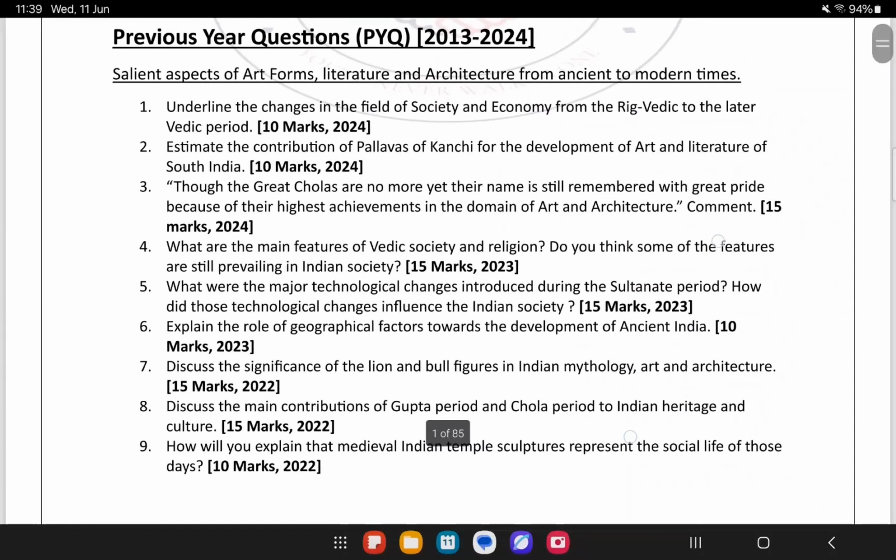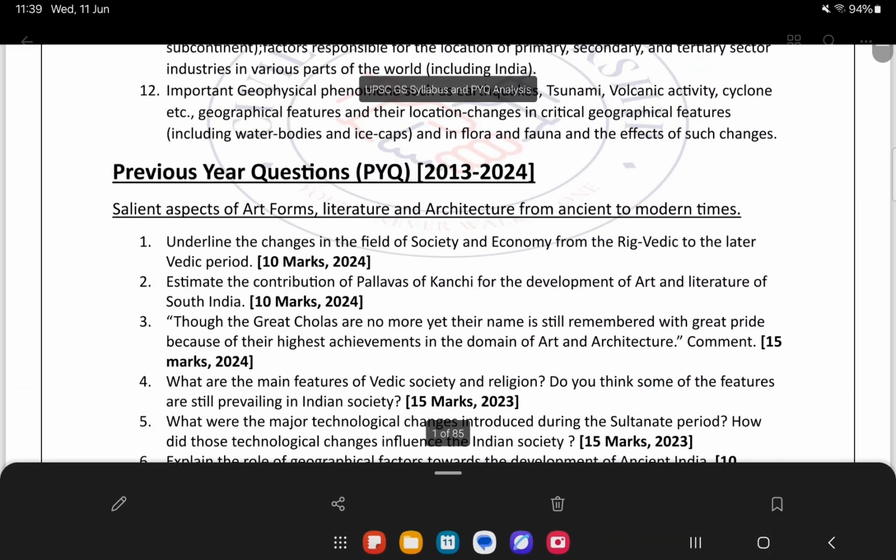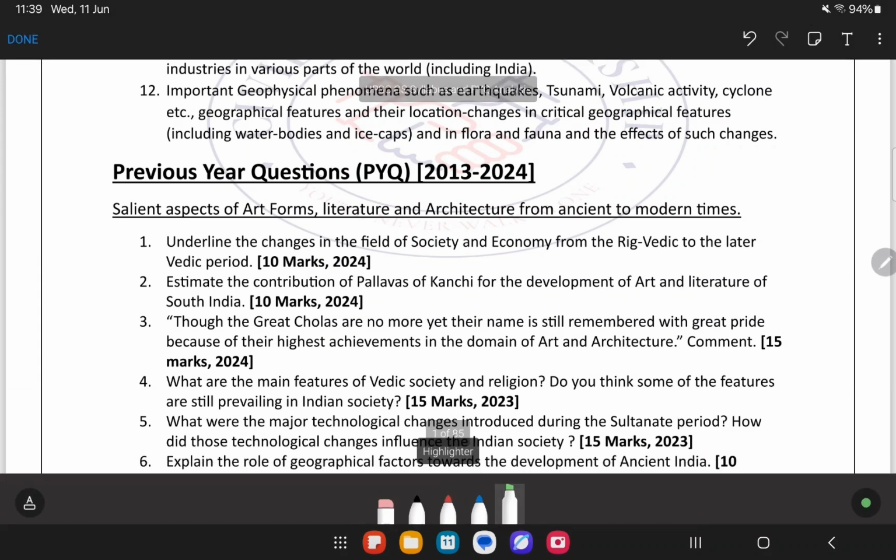Now, if I go to this one, see, first is, now see how UPSC is framing the question. Now this is 2024. So in this particular document, you will get all the questions as well, along with the syllabus from 2013 to 2024. Once the 2025 paper is over, I will update it in this document itself. So you need not go anywhere else. You can get all the PYQs over here as well, and the PYQs have been segregated topic wise.